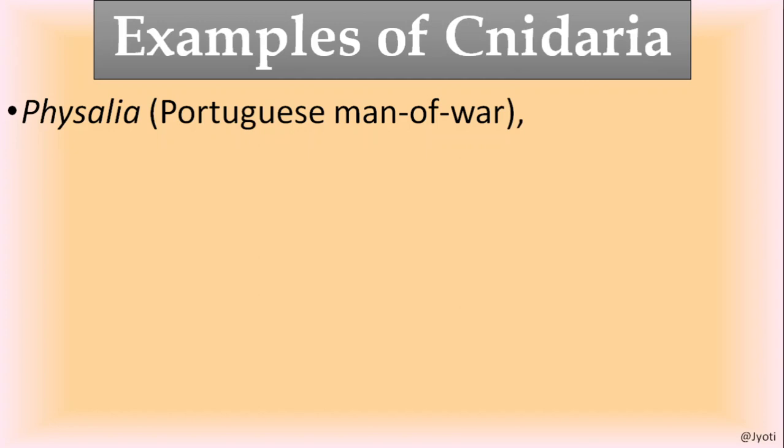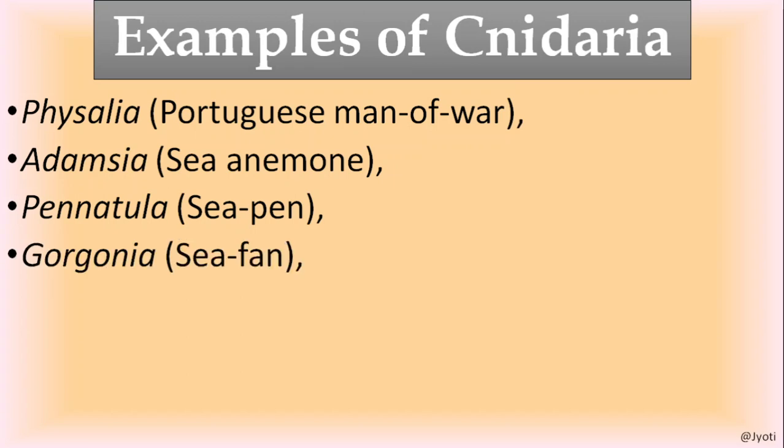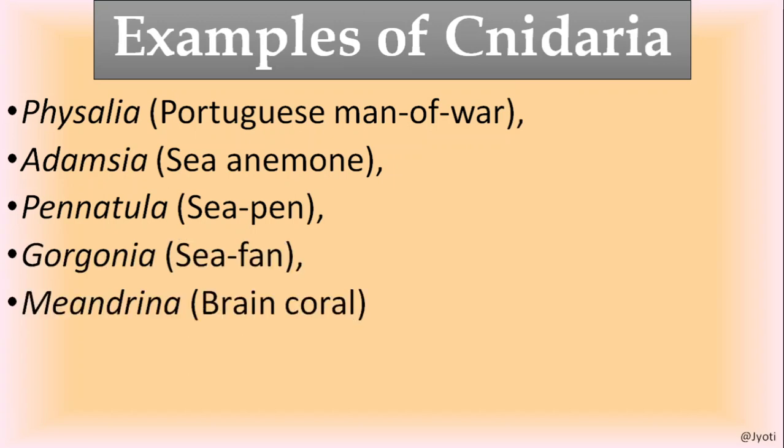So some common examples of cnidaria along with their common names: Physalia, that is Portuguese man of war; Adamsia, sea anemone; Pennatula, sea pen; Gorgonia, sea fan; Meandrina, brain coral. So I'll show you the picture. You can see the Physalia. During war, the Portuguese men used to wear a cap, which looks like this. Okay, that's why it is known as Portuguese man of war.